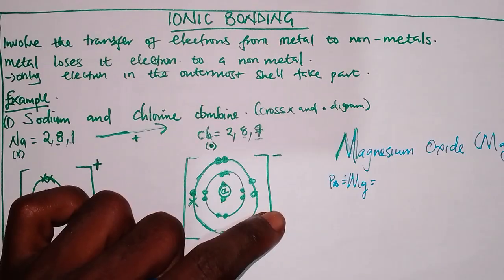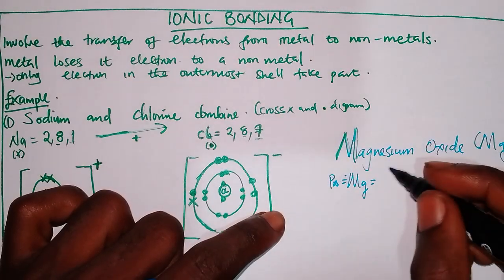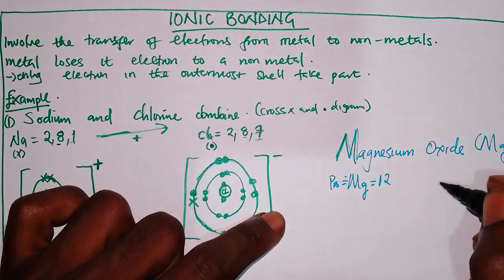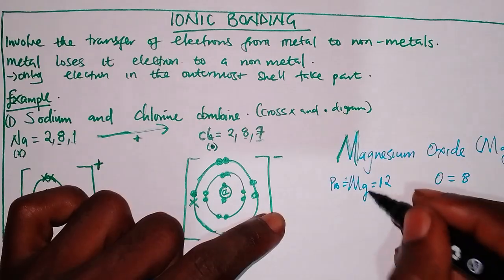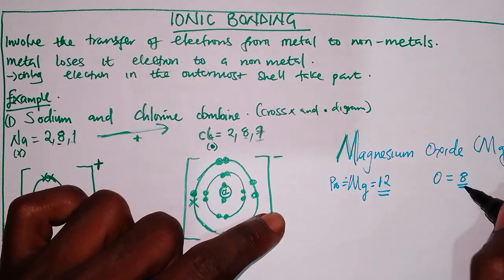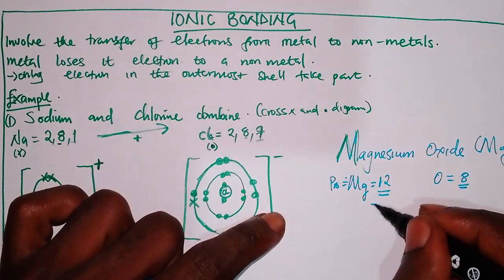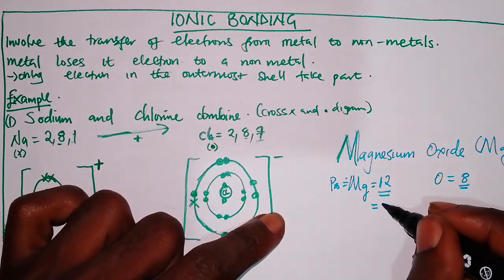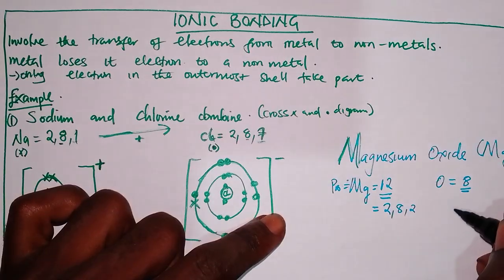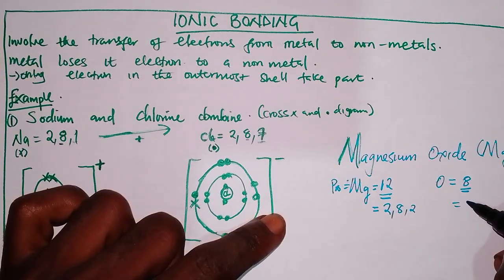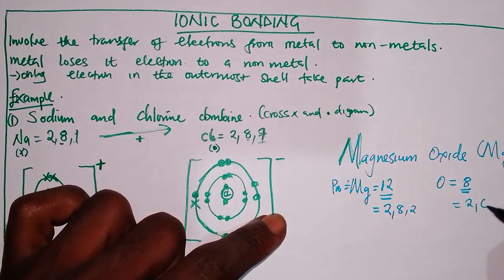The proton number for magnesium is 12, and the proton number for oxygen is 8. For those that don't know, the electron configuration for magnesium is 2, 8, 2. Then for oxygen it is 2, 6.